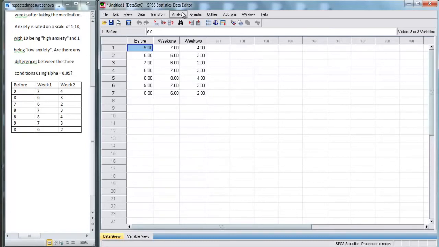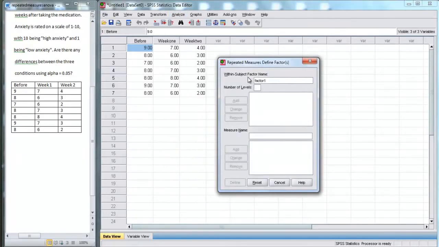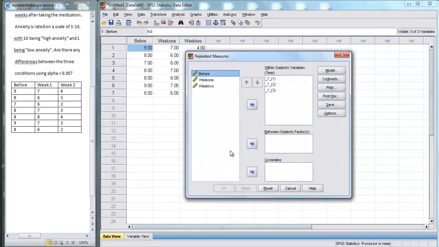Now that we have this in here, we're going to go to Analyze. And let's go down to General Linear Model. And finally, click on Repeated Measures. Here, we have a factor with 3 levels. We're going to call this factor time, and then we're going to add it. And now let's hit define. We're going to take these 3 values, before, week 1 and week 2, and hit this arrow over here. So now SPSS knows that this within subjects variable is made up of before, week 1, and week 2.